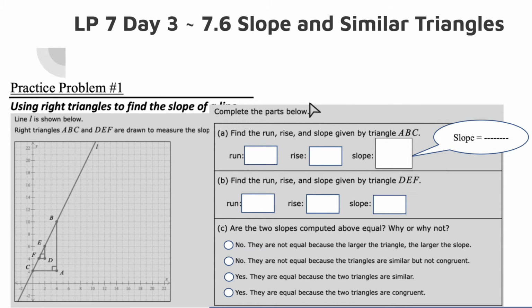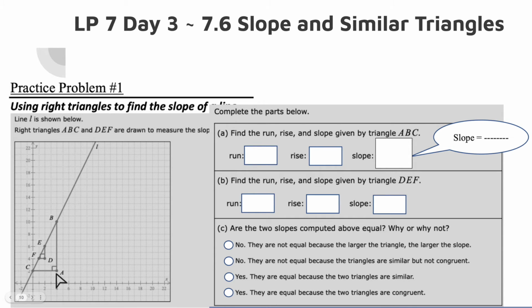Okay, so make sure you pause the video for a moment, and if you don't have grid paper, you can easily draw a grid. Just draw two lines crossing each other and then give yourself some lines here. So do the best you can to draw these. And then we're going to look over here and find the run, rise, and slope given by triangle ABC. So we're looking at the bigger one, A, B, C.